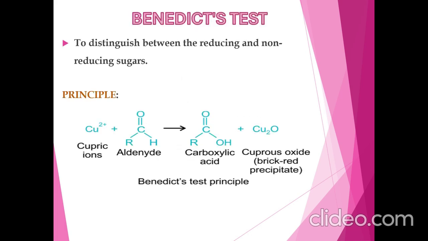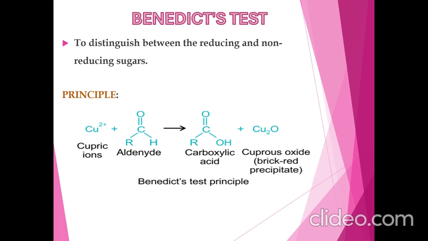Next, let's move on to the Benedict test. It is used to detect the presence of reducing sugars such as glucose, fructose, maltose, etc. The principle behind the Benedict test is that reducing sugars have free aldehyde or free ketone groups capable of acting as reducing agents. When these sugars are heated in an alkaline solution, they can reduce metal ions. When Benedict reagent is mixed with a solution containing reducing sugars and heated, the reducing sugars reduce the cupric ions to cuprous ions.